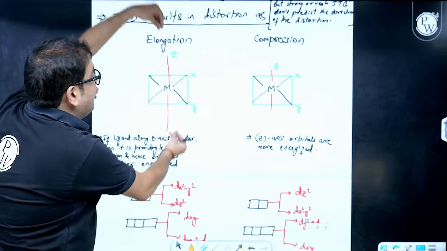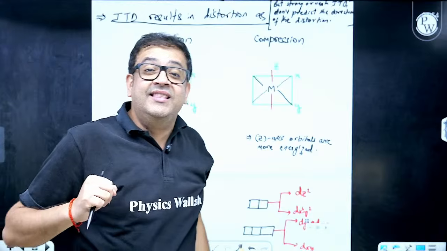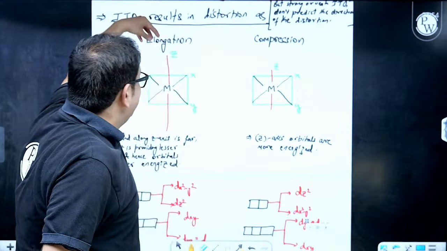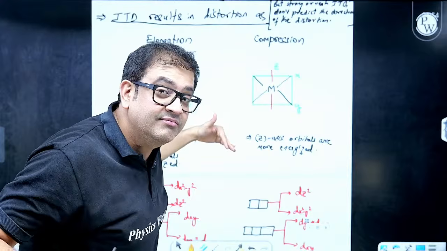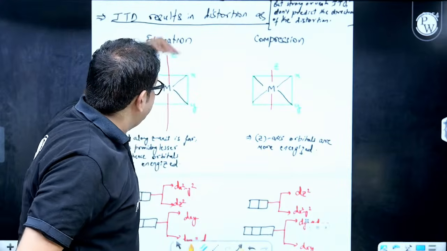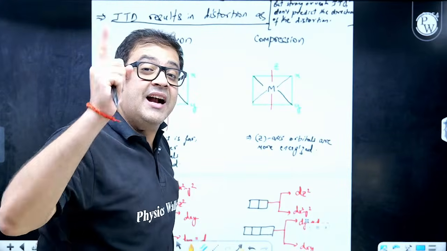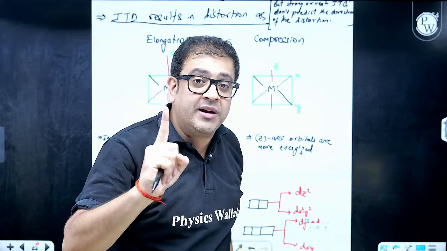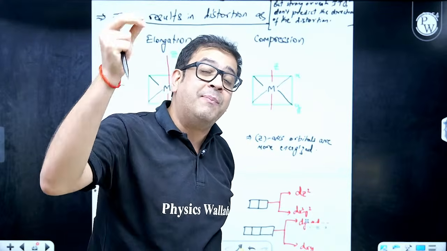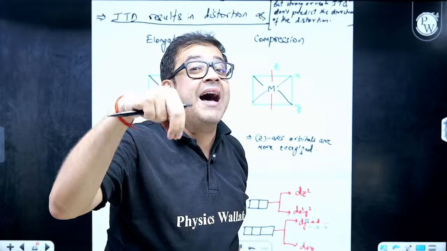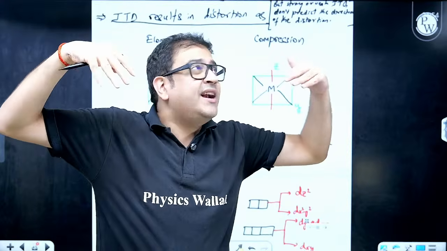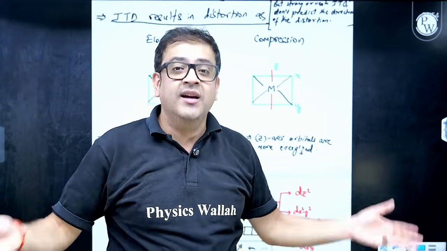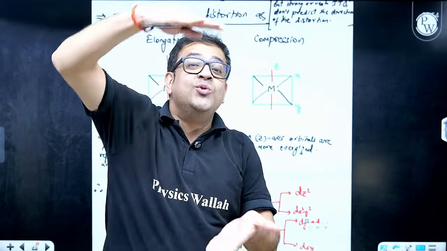If it is elongated, what does this mean? This means that the incoming ligand has not approached closer, so its repulsion will be less. That means whatever d orbitals have a z participation will have less energy, because along z nobody has approached to a closer extent.